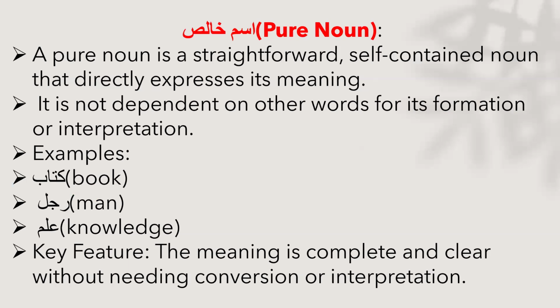And the examples that we commonly see are the nouns or the proper nouns that are kitab, rajul, ilm. They are all the nouns that we usually see, and in terms of their expression, they are called ism khalis because they directly express their meaning. So the meaning is complete and clear without needing any discussion, or you can say the interpretation.